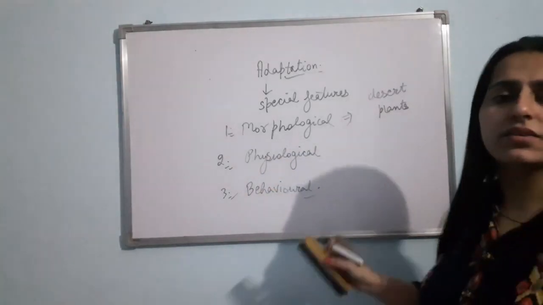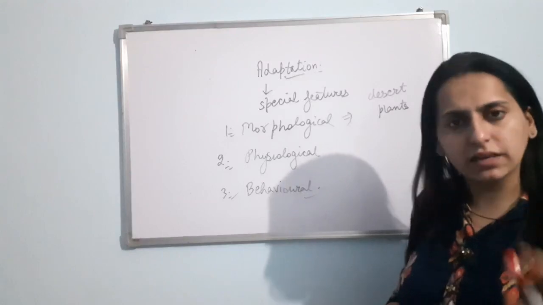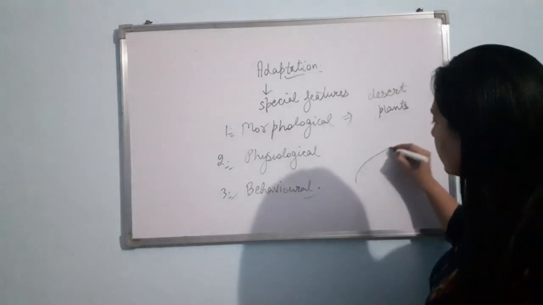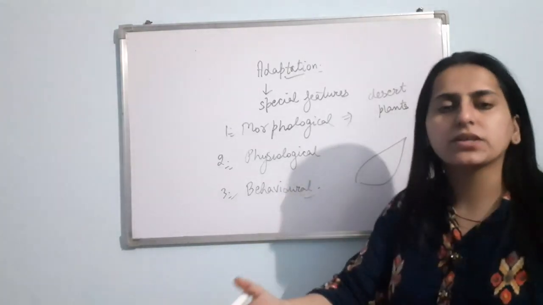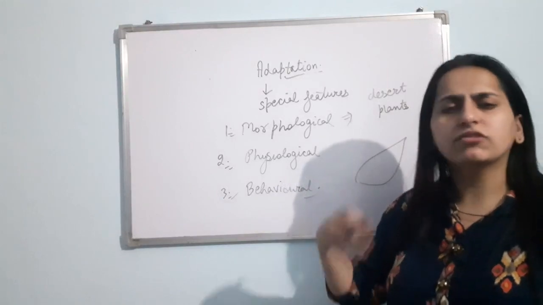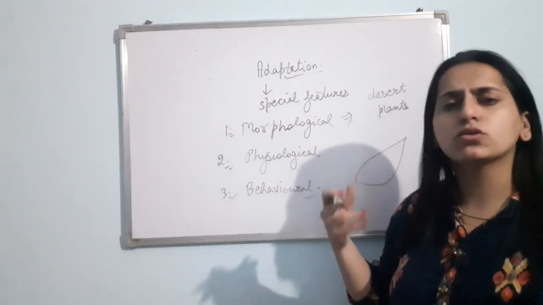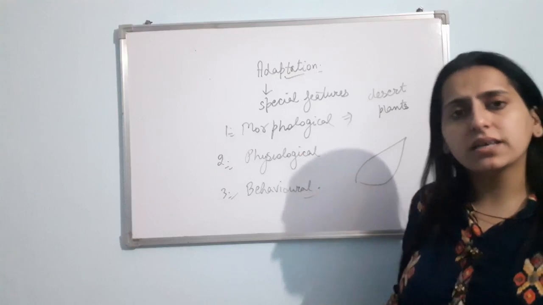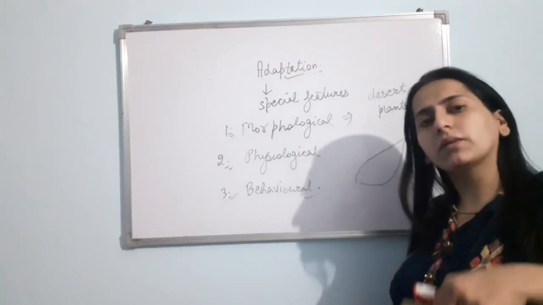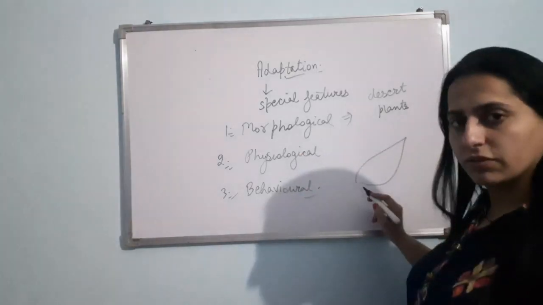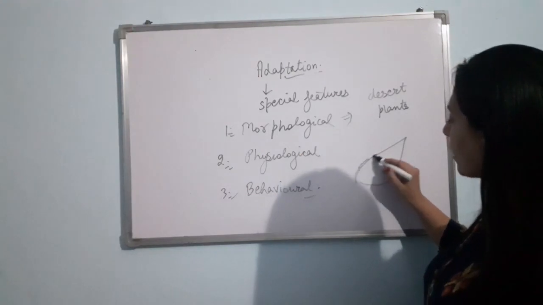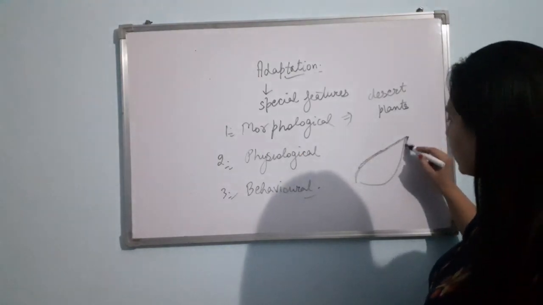Plus, if leaves are present in a few desert plants, then their leaves have another kind of adaptation. Like in Cactus Opuntia, generally leaves are absent, otherwise reduced to spines. But a few plants have leaves. Now they have a different type of adaptation. On the surface of their leaf, they have a thick layer of cuticle.